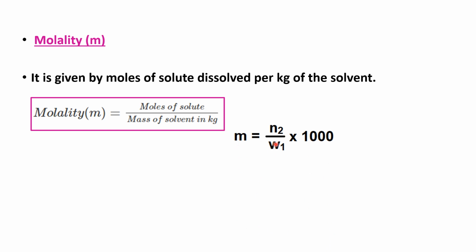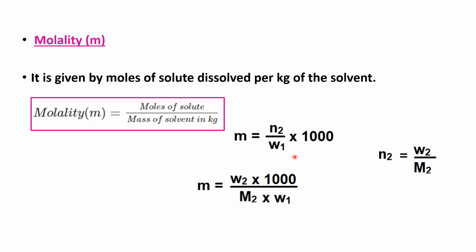That is, m is equal to N2 by W1 into 1000, where N2 is the moles of solute and W1 is the mass of solvent. N2 is W2 by M2, weight of solute divided by molar mass of solute, and m is equal to W2 by M2 into 1000 divided by W1.